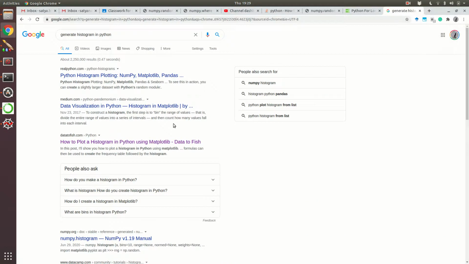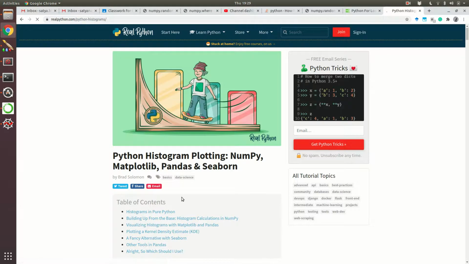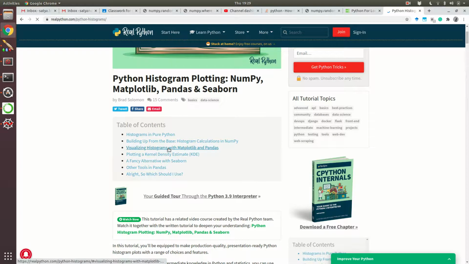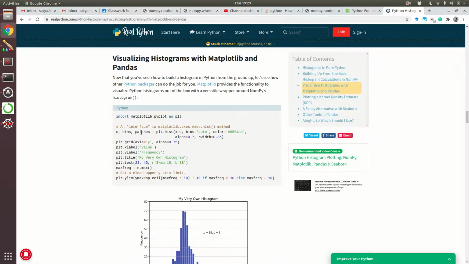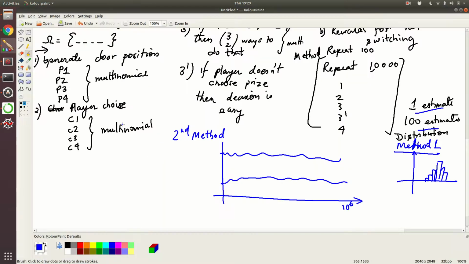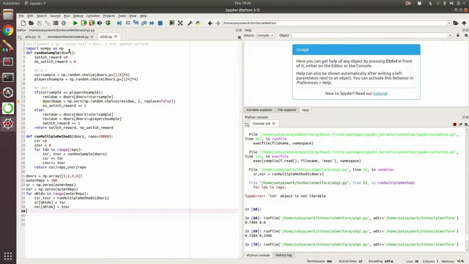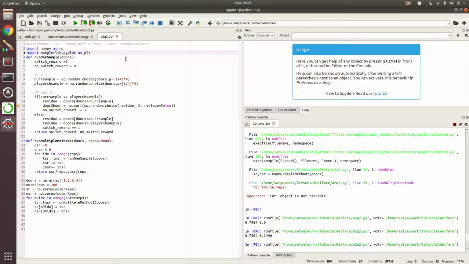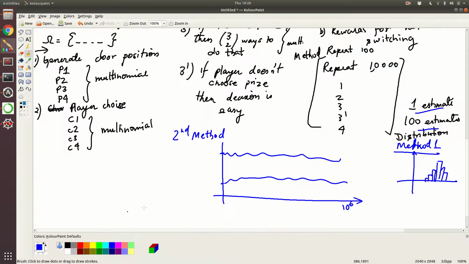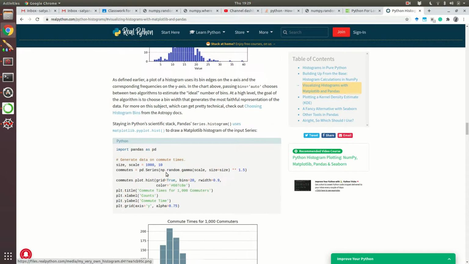Again for this one, whenever I need to see a histogram, I will have to look it up. Matplotlib is what I remember, so visualizing histograms with matplotlib. What we need to do is import matplotlib as plt. That is the first thing. Let's go back to the program. It's still running, so anyway, we can write it while it runs. Then we just need to do this. You can do a whole lot of customization, but I will not do that. Let's just do the most simple one.